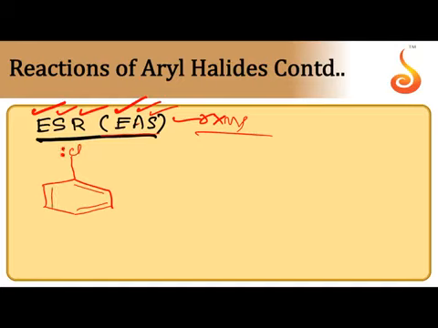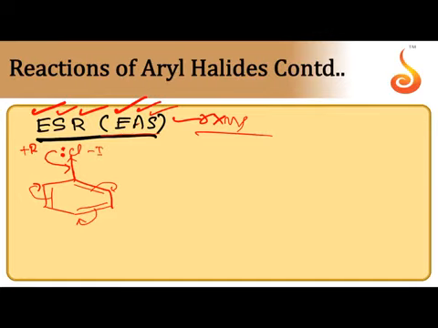Because of the conjugation between the lone pair of chlorine and the pi bond, it shows a plus R effect. The lone pair is donated, the pi electron pair is shifted over the benzene, and it increases the electron density at the ortho and para positions. So this is the plus R effect. At the same time, since chlorine is more electronegative than the carbon of the benzene ring, it can pull the sigma bond pair towards itself. This is known as the minus I effect.